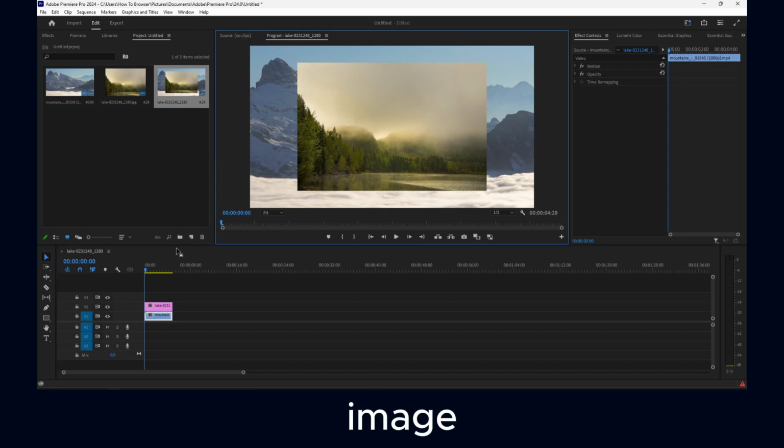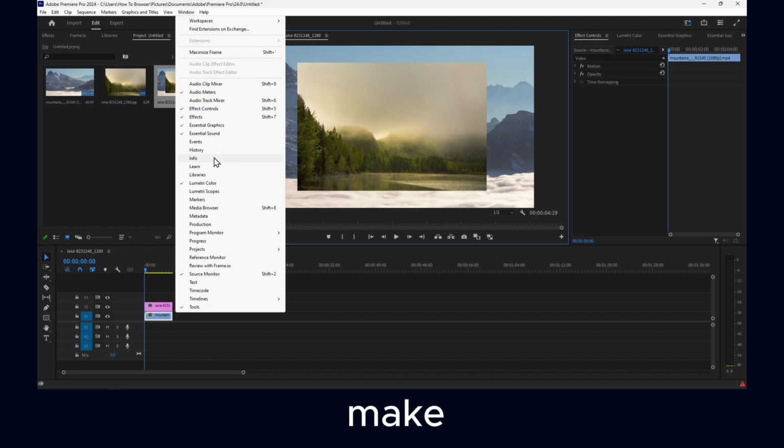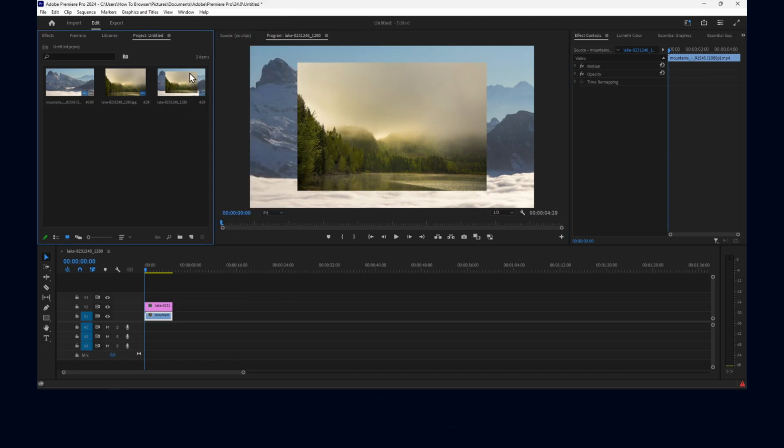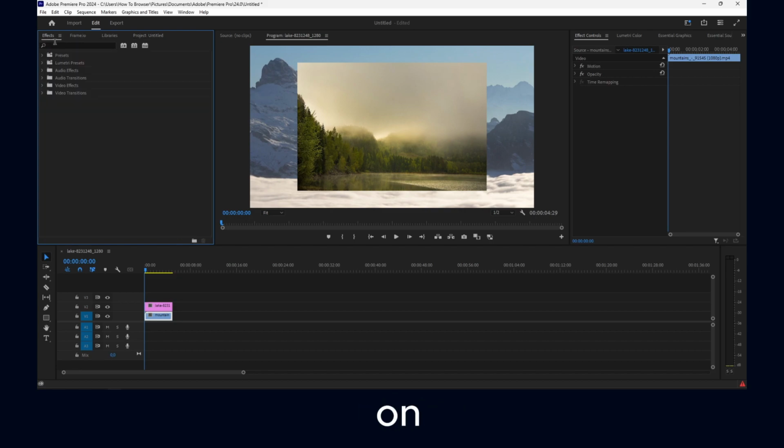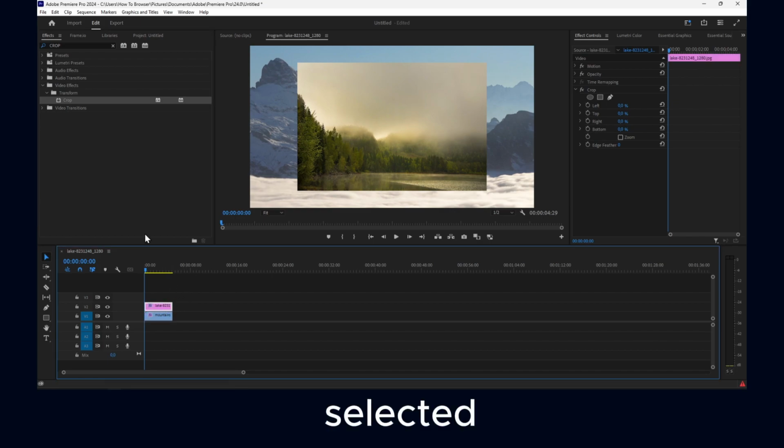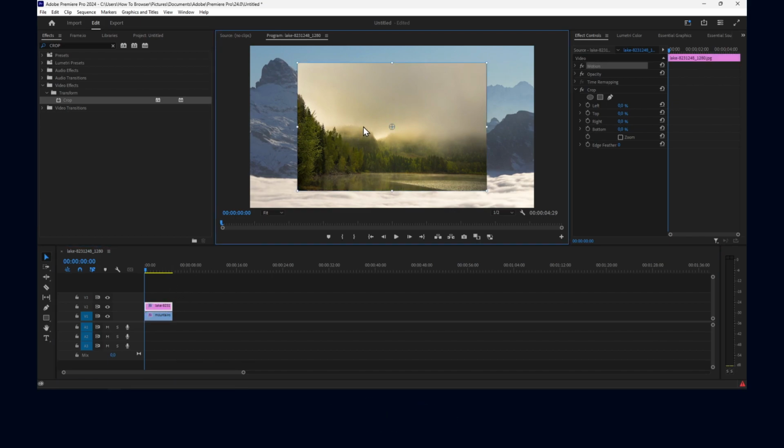Now we have here the image. If I want to crop the video or the image, I have to go to window, and make sure you enable this panel, which is the effects panel. I already have this one here. I'll click on effects, and in the search bar I will write crop. Now I'll grab this and drag onto the video and drag onto the image as well. And now if I select this image and I double click,